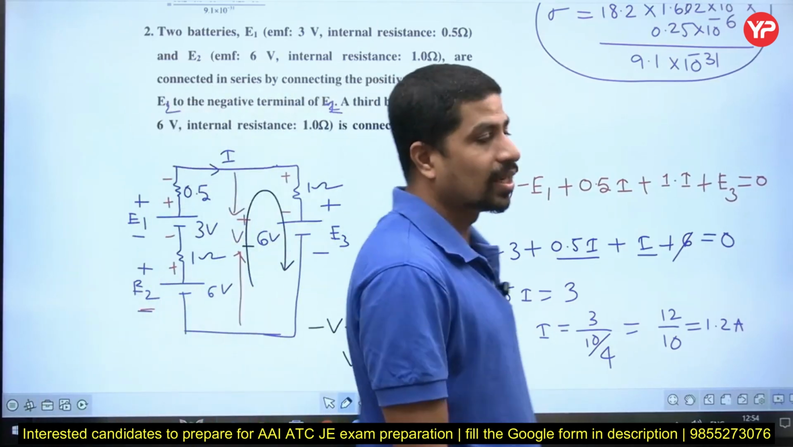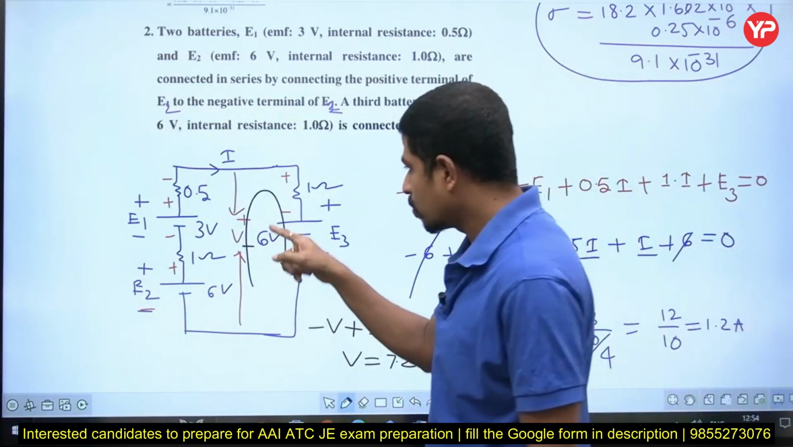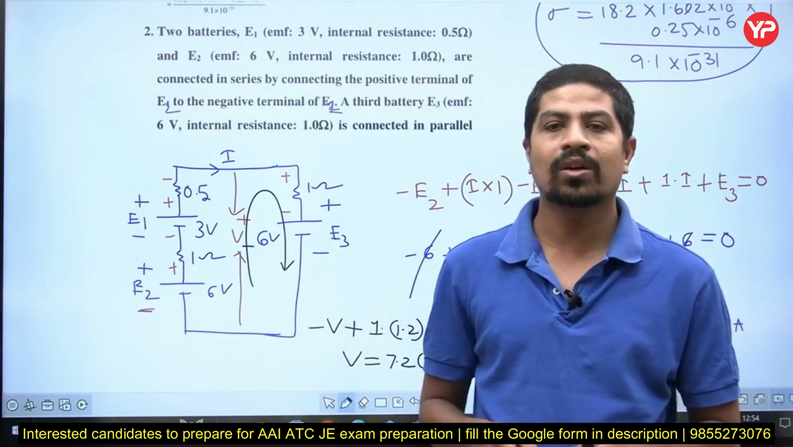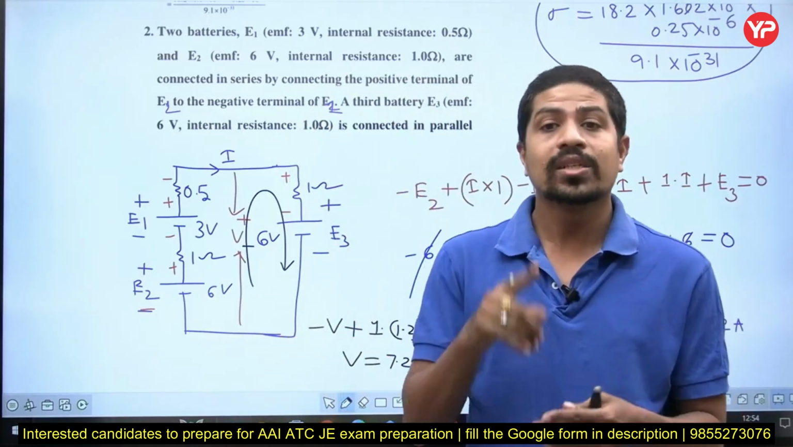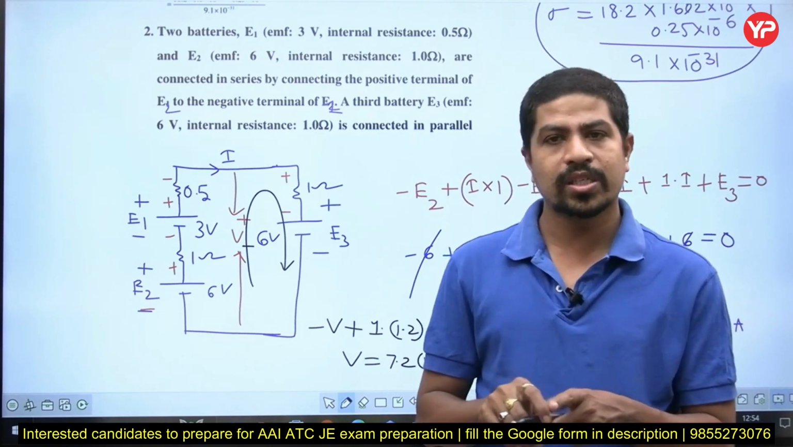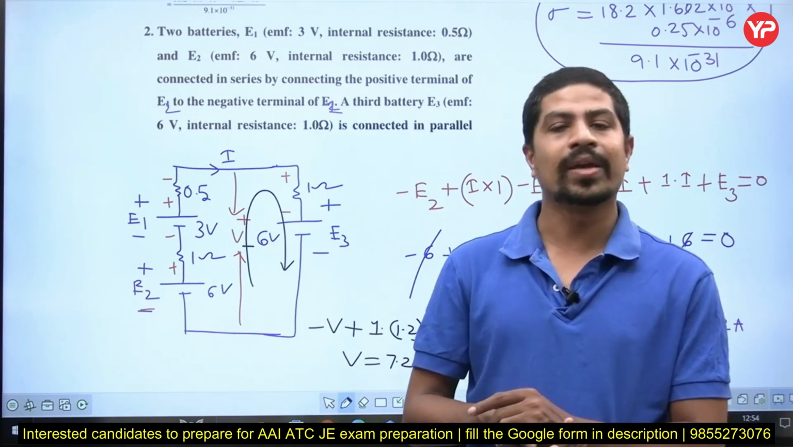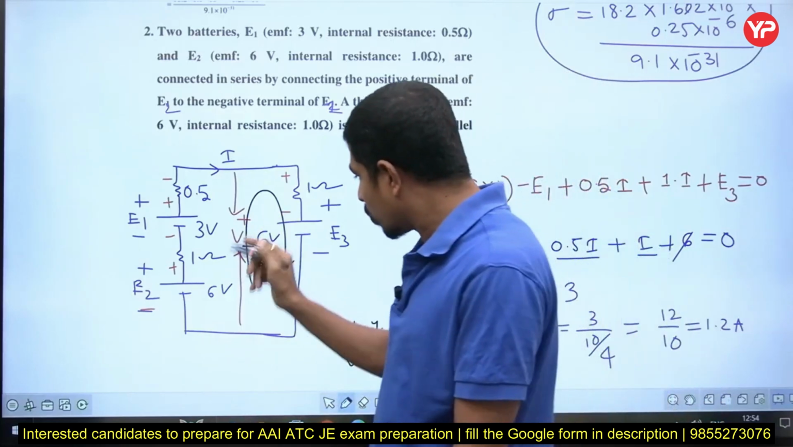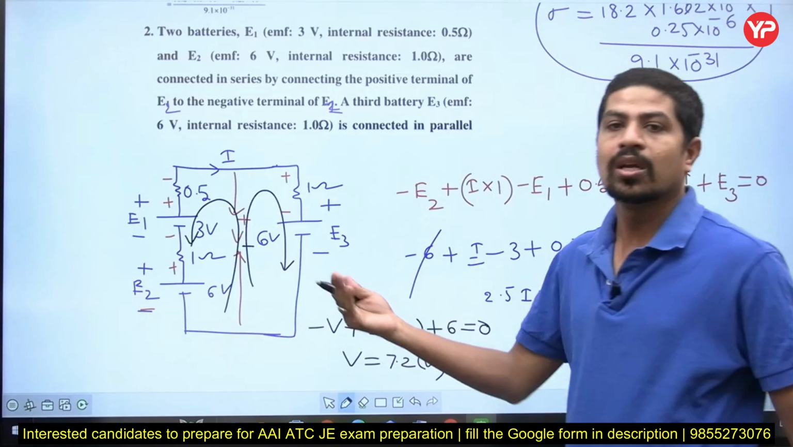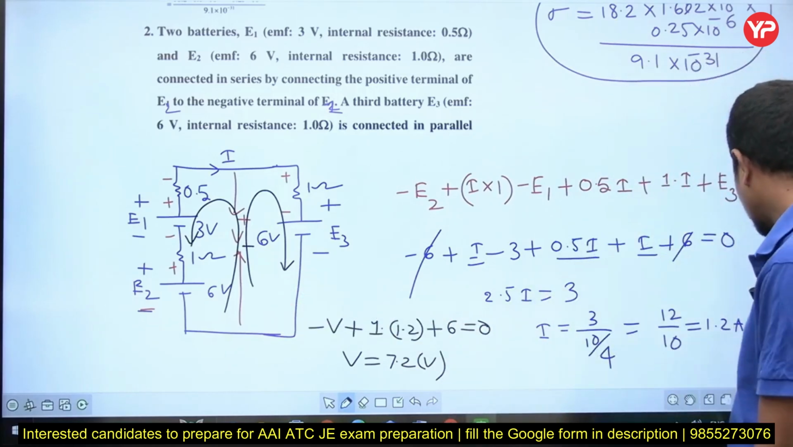So people will ask, sir, this is not forming a closed path. We are taking it as a closed path. For current there must definitely be a closed path for the flow of current. But for voltage, any path we can take and we will make a closed path. Sir, why did you write this way? You can write that way also and you'll get the same answer. You can check whether you're getting the same answer or not.